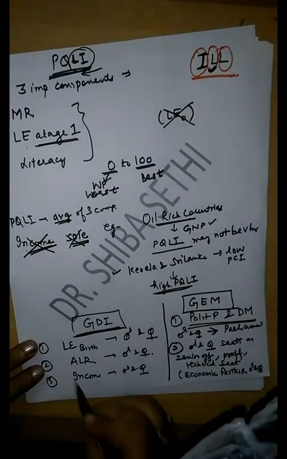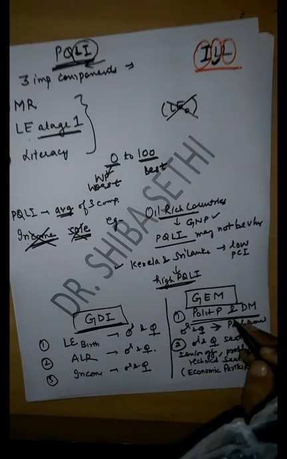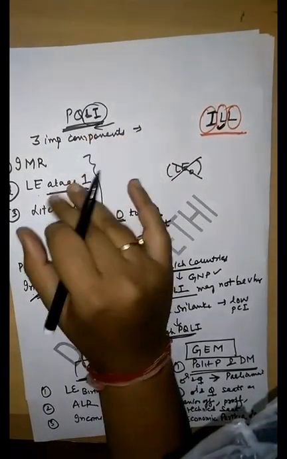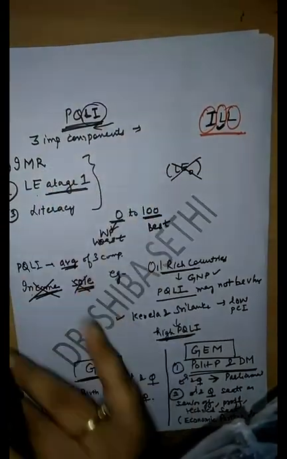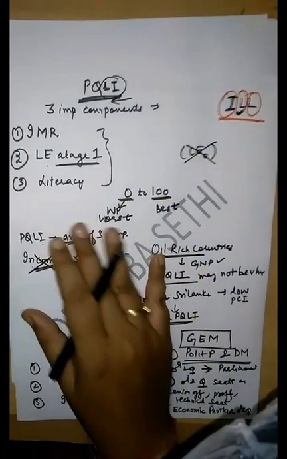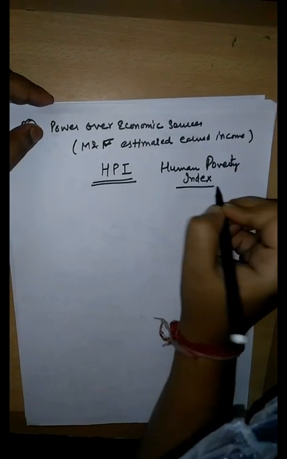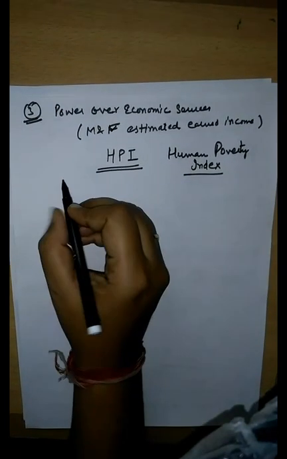In entrance exams, many times a question is asked about these indicators, like which of the following is not an indicator of GDI, or which of the following is not an indicator of GEM. Similarly for PQLI, which of the following are the indicators and not the indicators. So you need to remember all these indicators by heart. So we have covered HDI, PQLI, GDI, GEM. Now we are left with one last index, that is HPI, which stands for Human Poverty Index. This HPI is complementary to HDI.